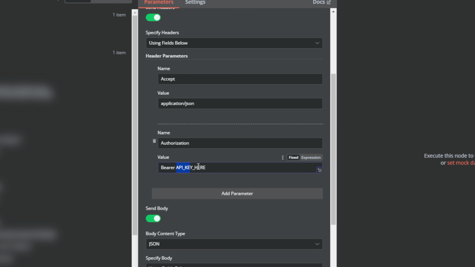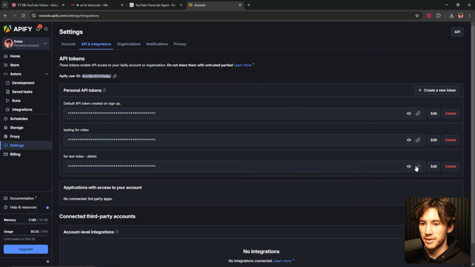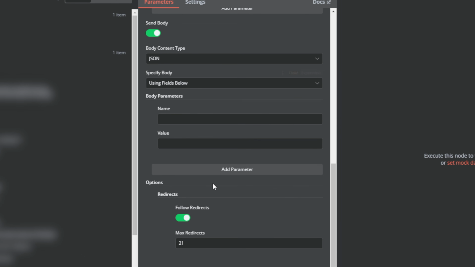So first, let's focus on the API key. I'm going to go to my Apify account and grab that API key that I just created. I'm going to come back to the automation, and I'm going to paste it in right there. Don't show that to anybody. I'm going to delete it after this video.